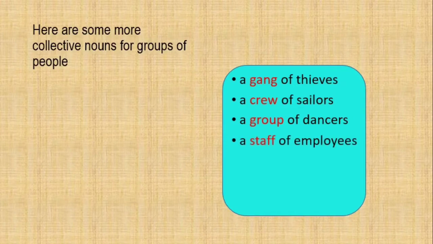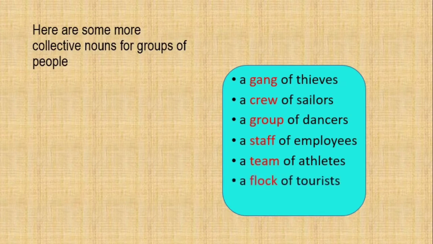A staff of employees. When there are many employees working at a particular place, we call it a staff of employees. A team of athletes. When there are many athletes, we call it a team of athletes. A flock of tourists. When there are many tourists visiting a place, we call it a flock of tourists. A faculty of teachers. The word faculty stands for a collection of teachers.